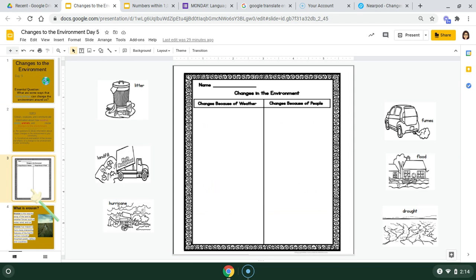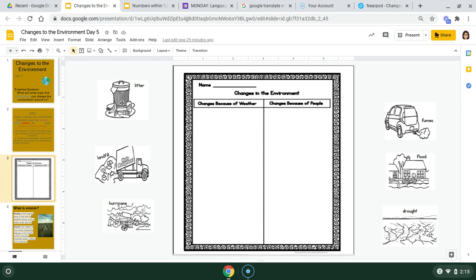All right, so yesterday we talked about ways people can change the environment. And that was new because we had originally just discussed ways that weather changes our environment. So we created a T-chart. Changes because of weather and changes because of people. So let's go over your answers.